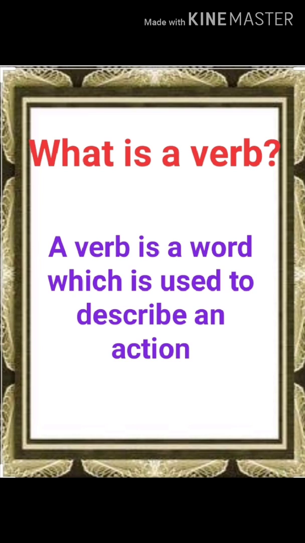Clear? Like I gave you the examples, you all are listening to the video, you are watching the video, I am speaking, you are writing, reading. So all these are actions, and to describe these actions we use a word, and those words are called verbs. Clear?